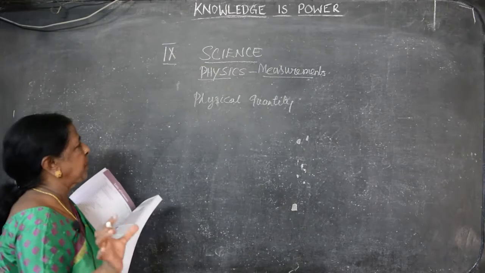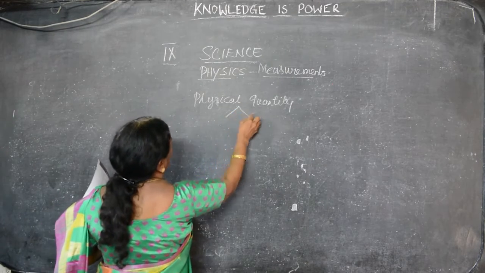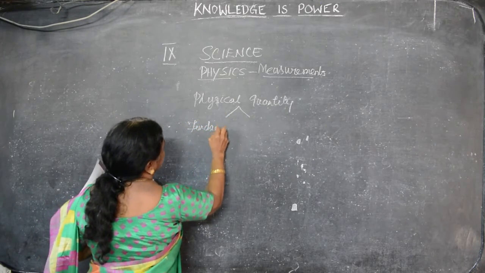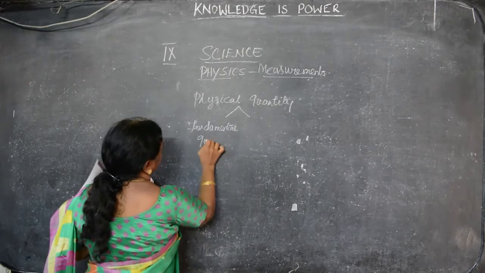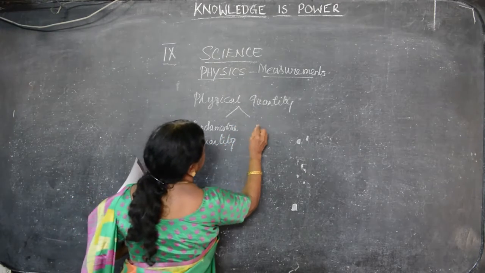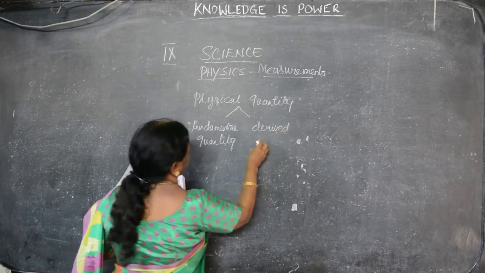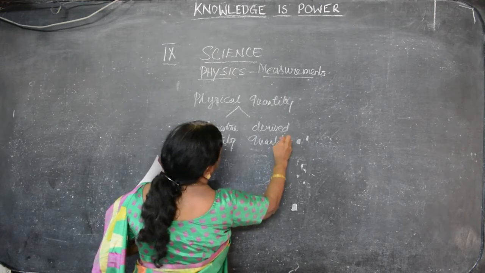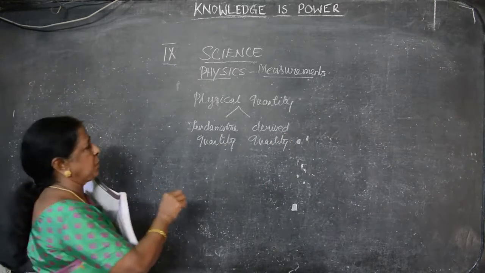Physical quantity is divided into fundamental quantity and derived quantity. What are the two quantities? Fundamental quantity and derived quantity.